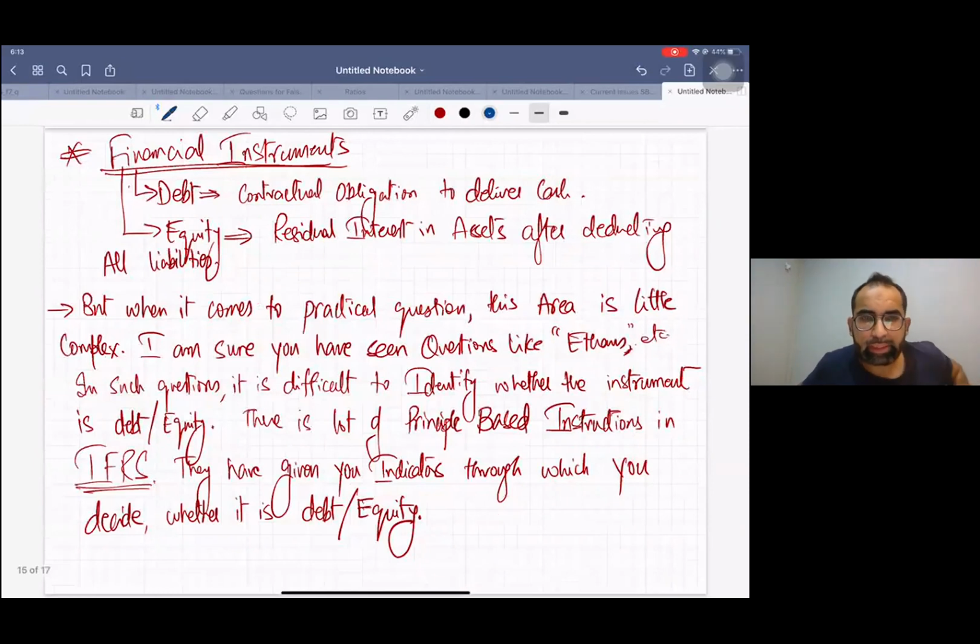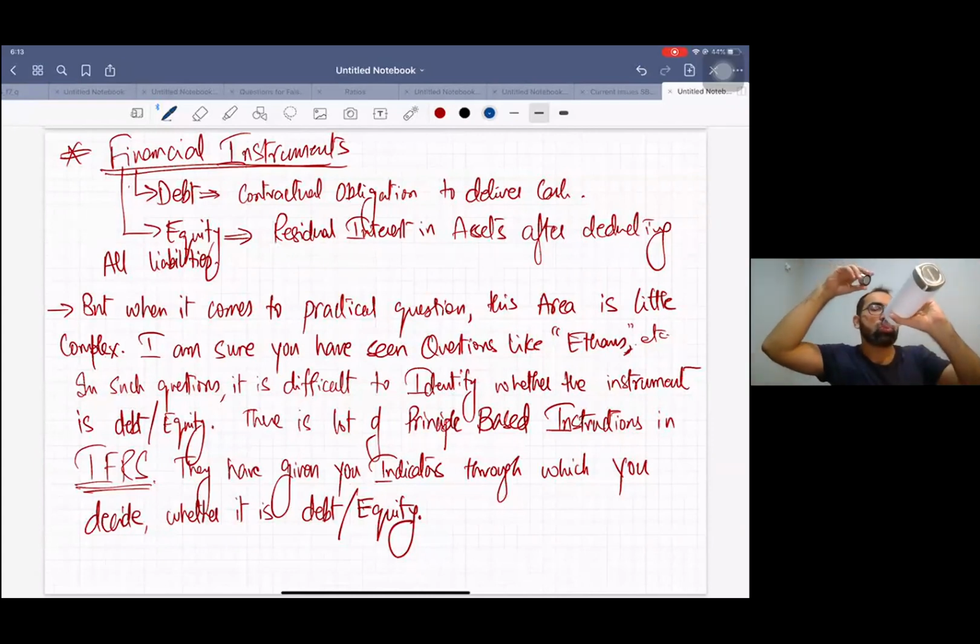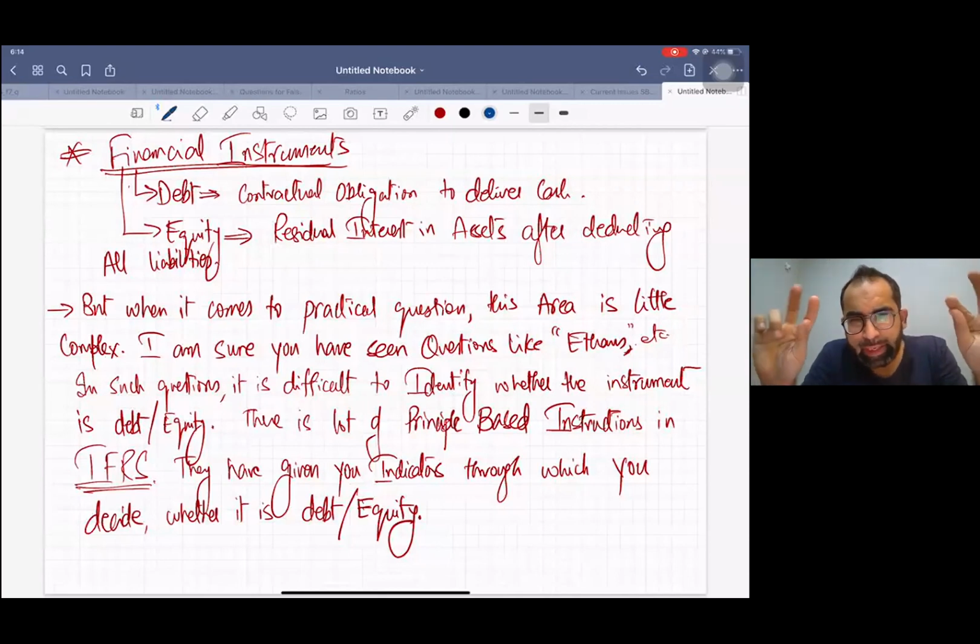Now the last current issue is linked to financial instruments. I hope you remember the definition of debt and equity, the definition of financial liability and equity.